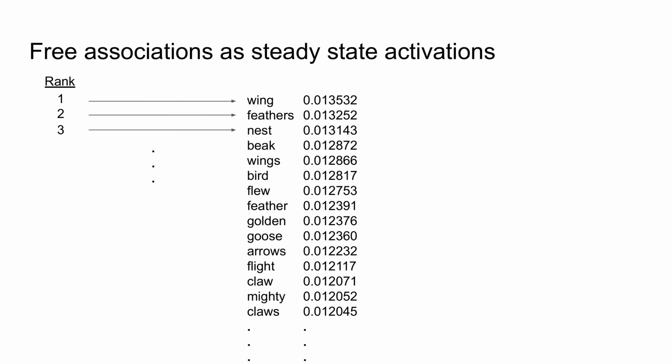We can sort the steady state activations in descending order and give each word a rank. In this case, the word wing of rank 1 is the most active word and would be taken as the system's response or free associate. Alternatively, we can assume a secondary choice process that maps the activations to a probability distribution over the responses. Here we simply examine the rank, but if we were to have an additional choice layer, lower rank values would correspond to more probable choices.